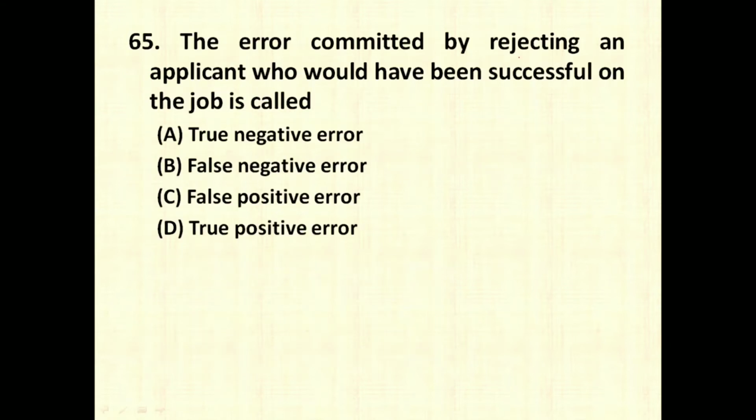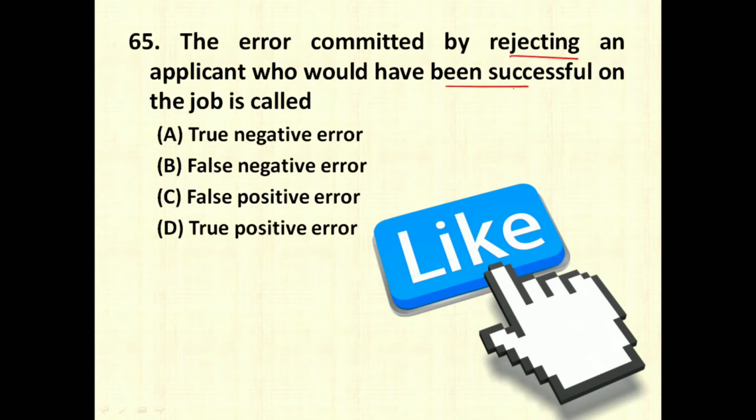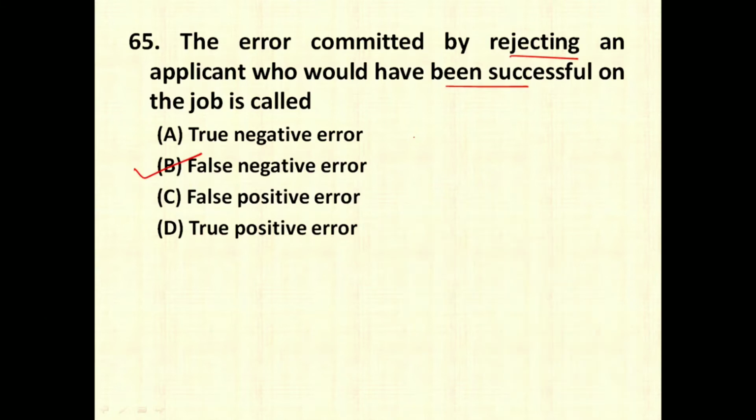The error committed by rejecting an applicant who would have been successful on the job is true negative error, false negative error, false positive error, true positive error. So correct option for this is option number B, false negative error. Now let us understand this with the help of a matrix. Now if the answer is positive and you are accepting it as positive, then it is called as true positive. If the answer is positive and you are saying it is negative, then it is called as false positive. If the answer is negative and you believe that it is positive, then it is called as false negative. And if the answer is positive and you believe it is positive, then it is called as true negative.